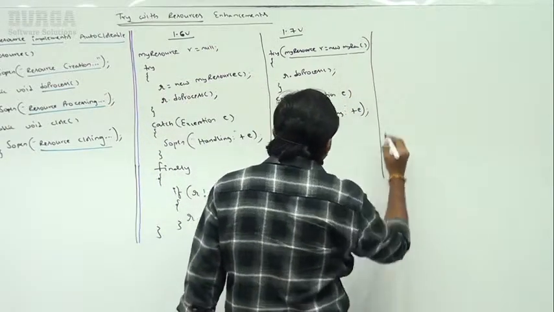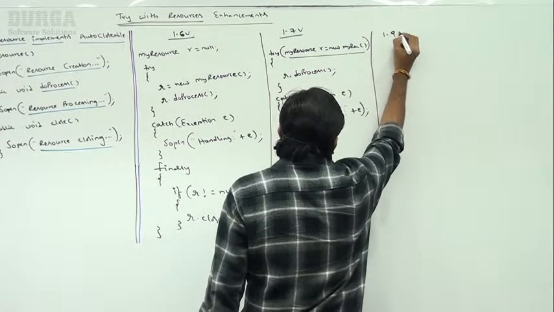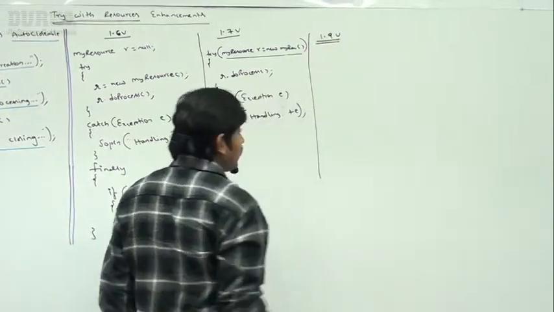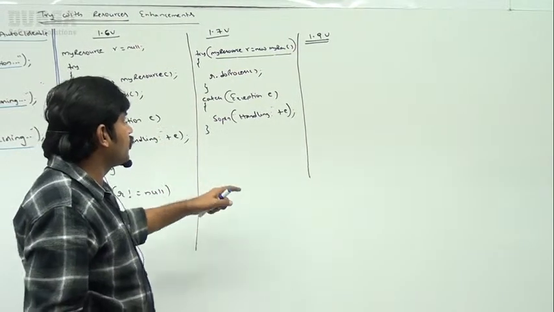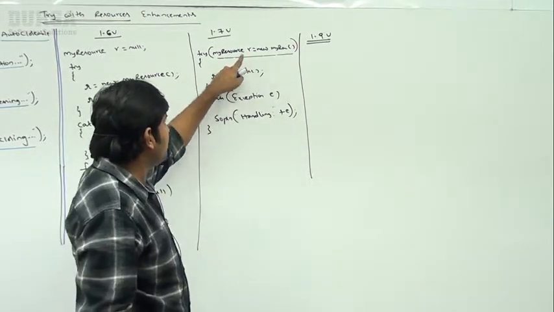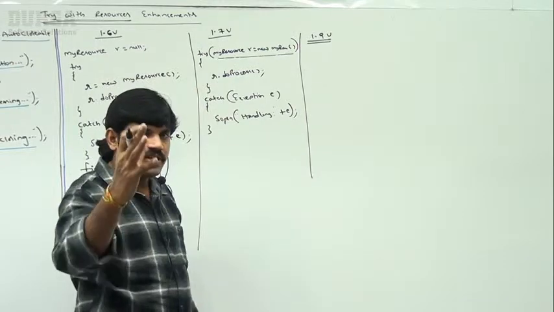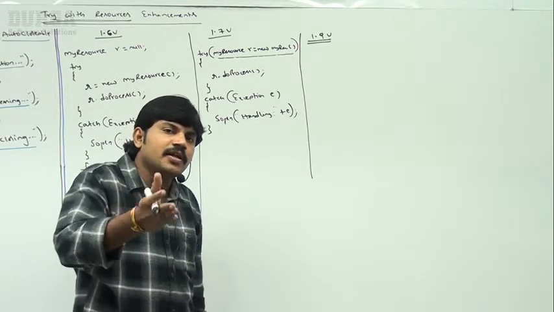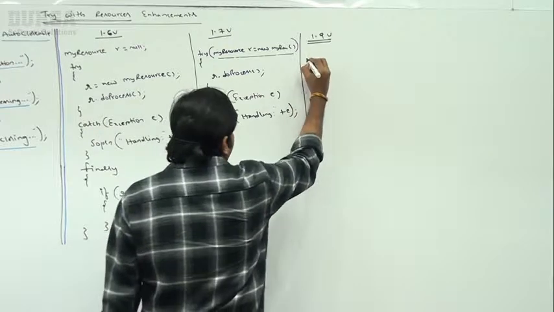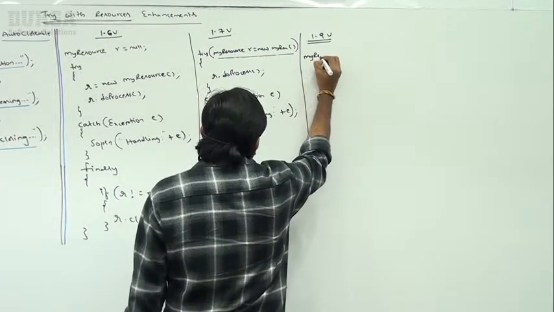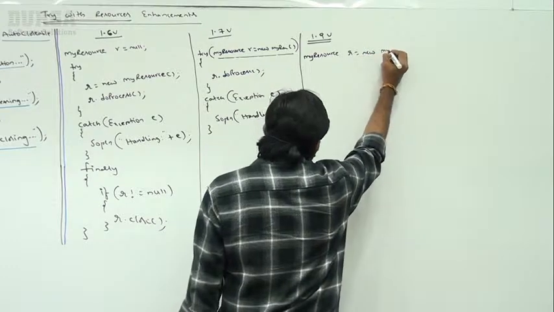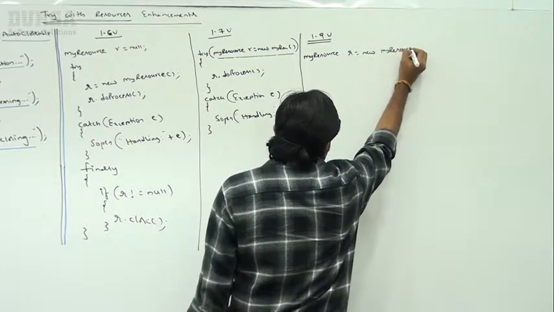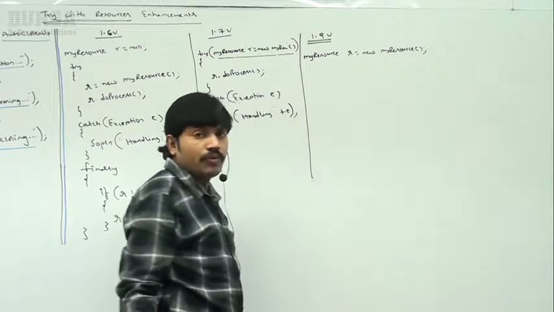Now the same code in the 1.9 version. The resource whatever you created inside the try block, we are not required to create there. You can create it before the try block also. I'm taking MyResource r = new MyResource().